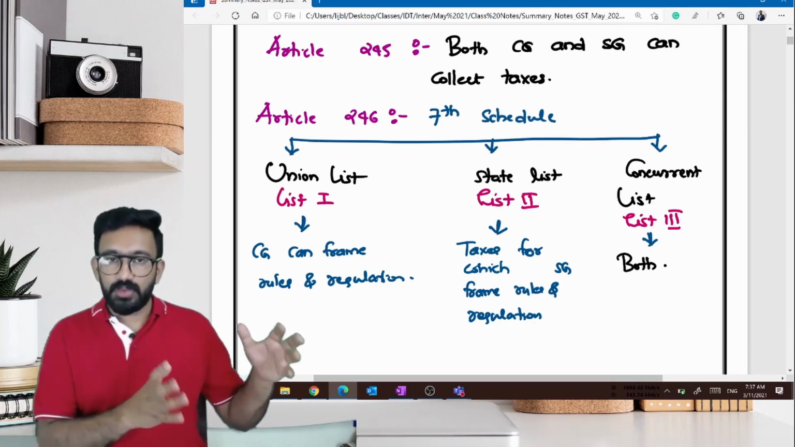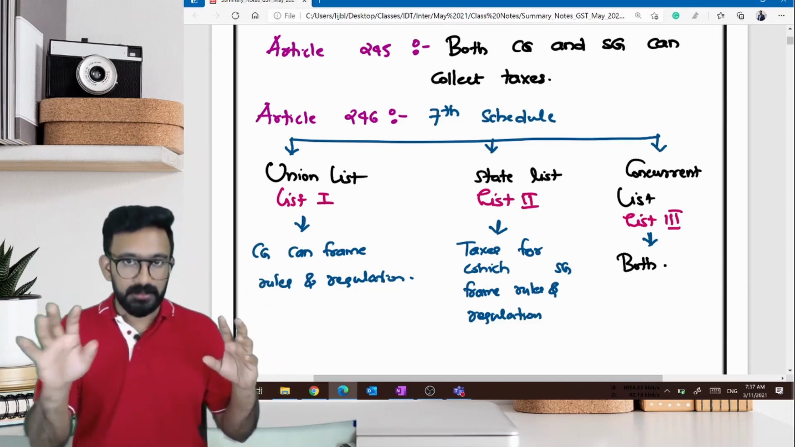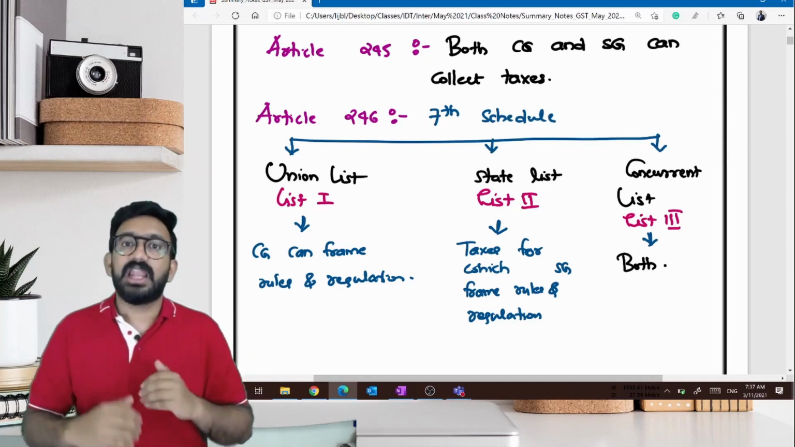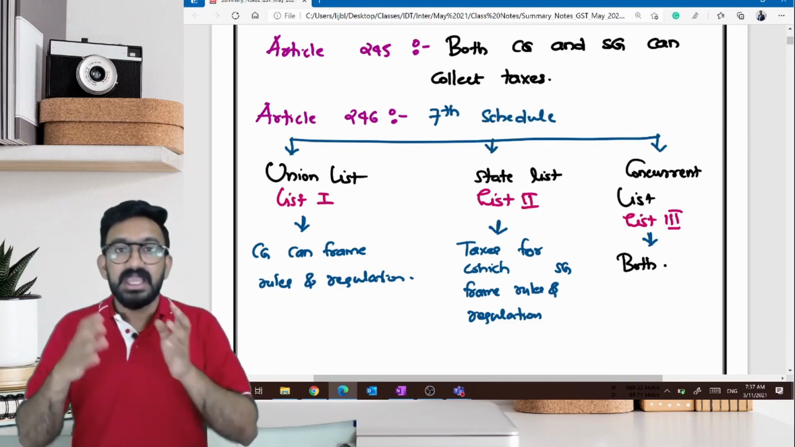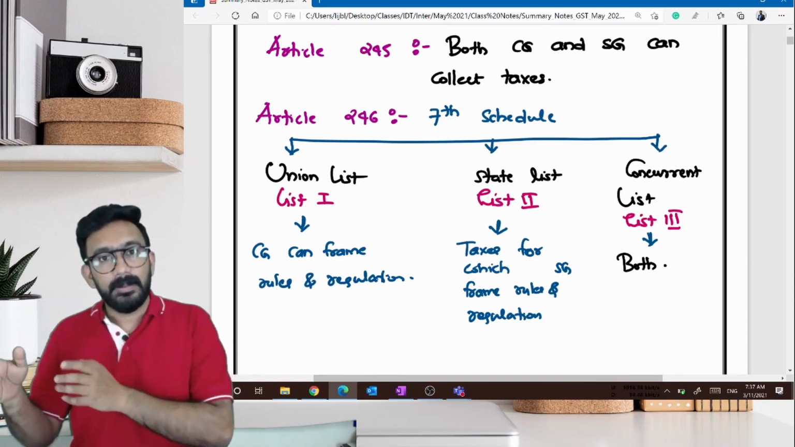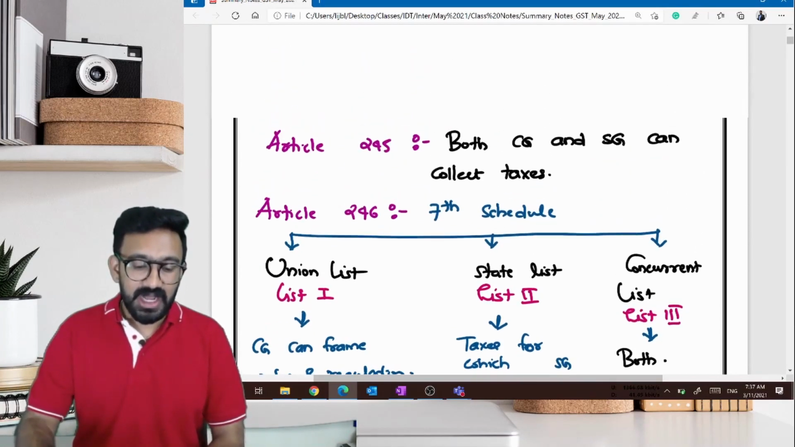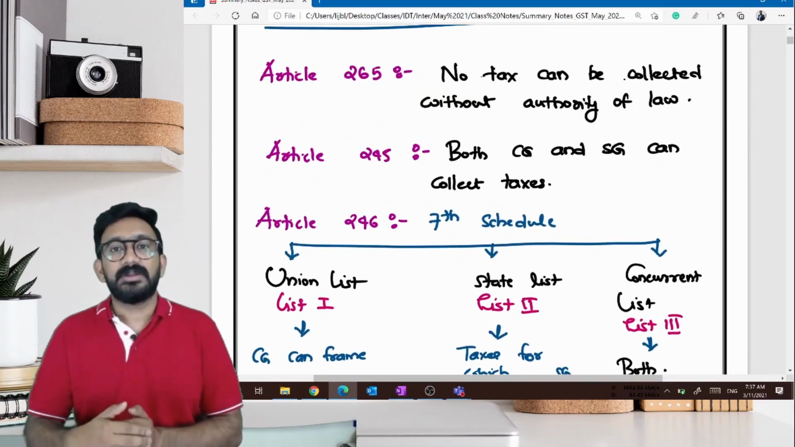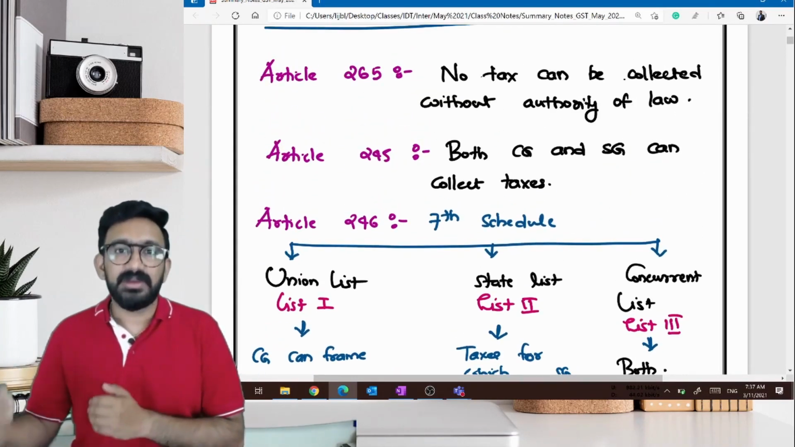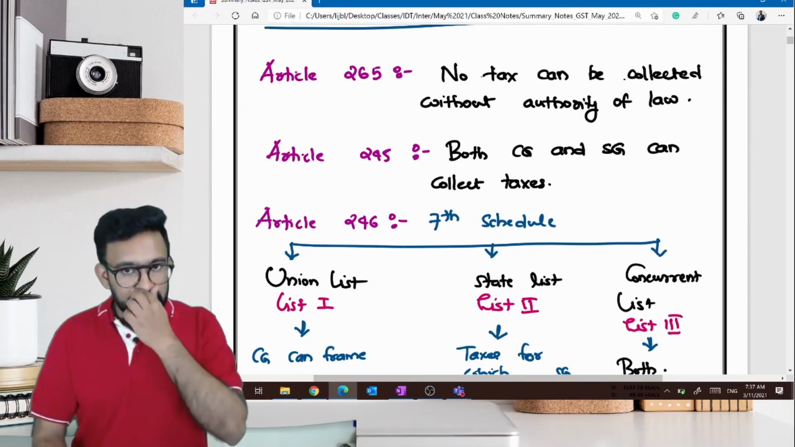So, step 1 would be constitutional check. Constitution is already having this tax, no problem. If it is not having this particular tax, I'll have to amend the constitution, bring this tax. Can I collect taxes from the very next day? The answer is no. You will have to move to framing the act for that, because Article 265 says that you will have to have an act behind collecting any taxes. Are you guys understanding this?